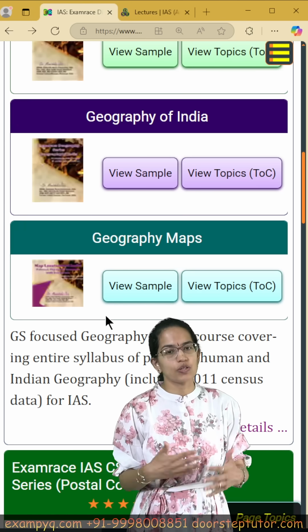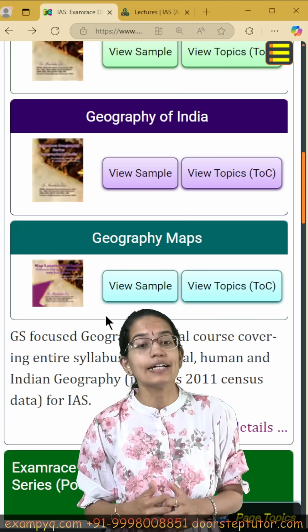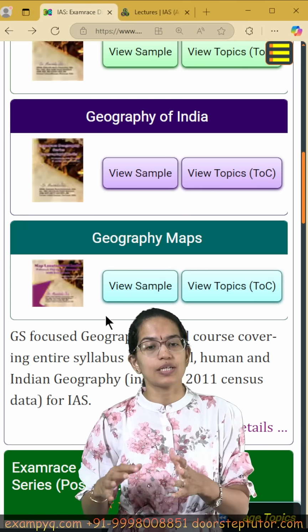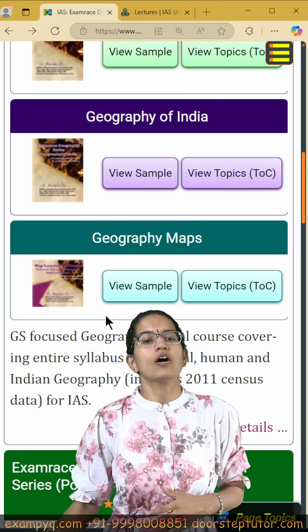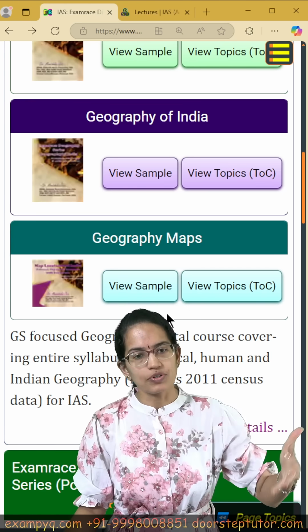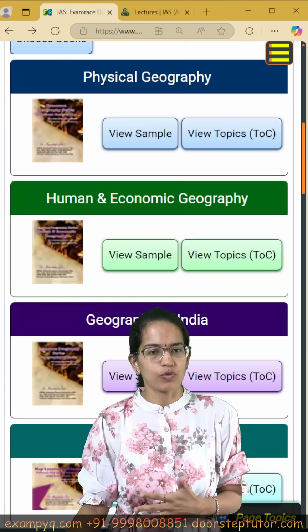However, every new content which is important and has been essential has been added in the solved PYQs on Doorstep Tutor, so you can refer all the addendums there for more information and details.